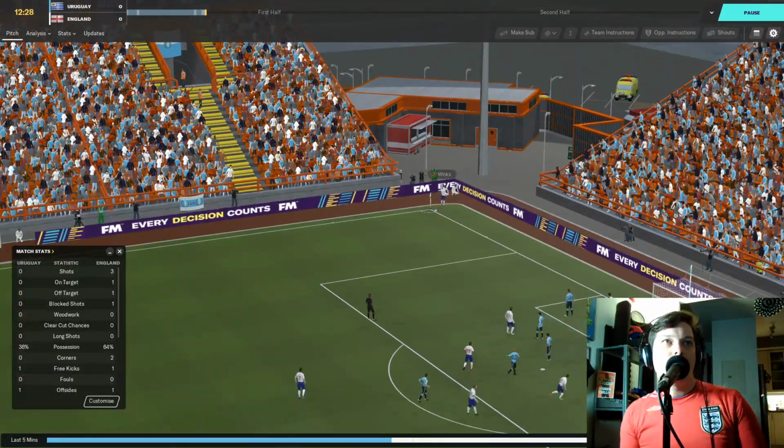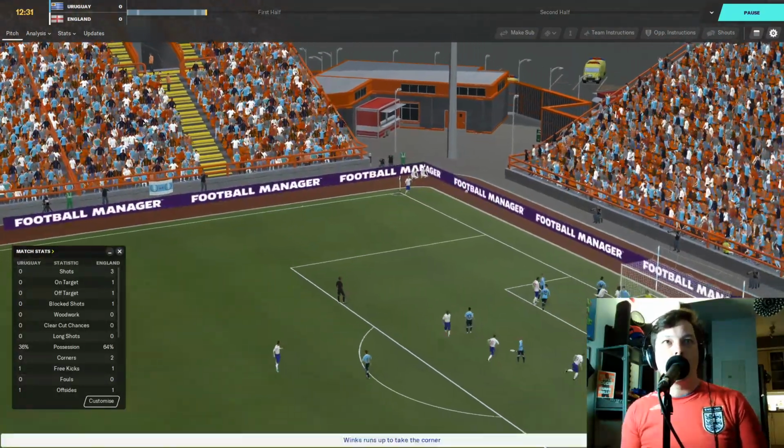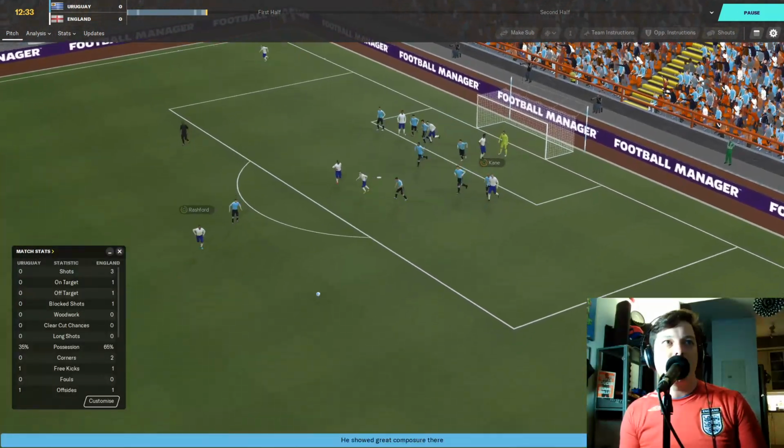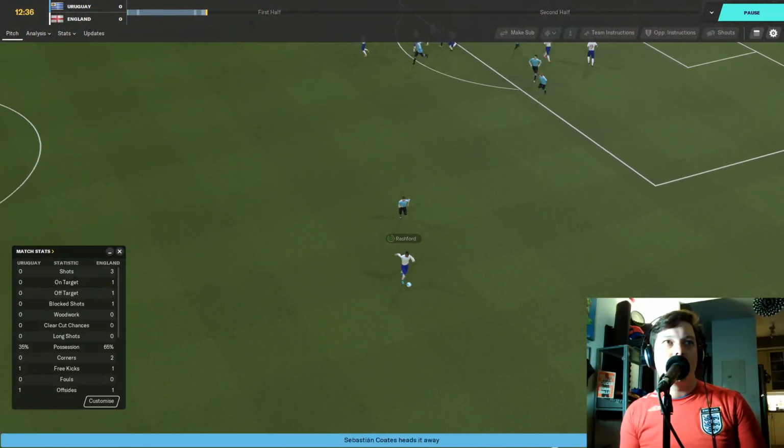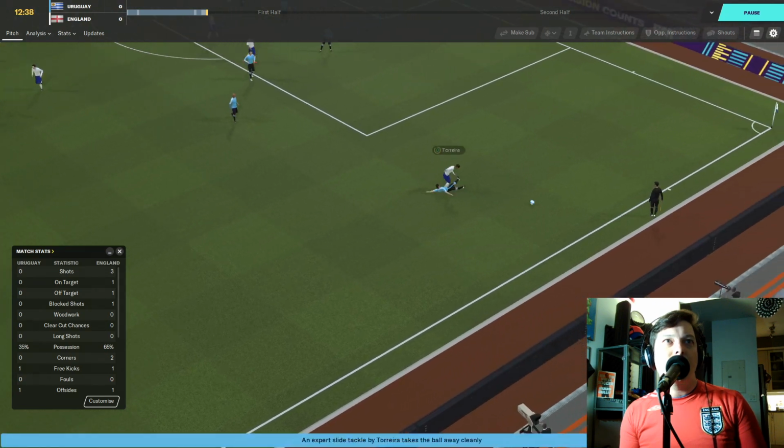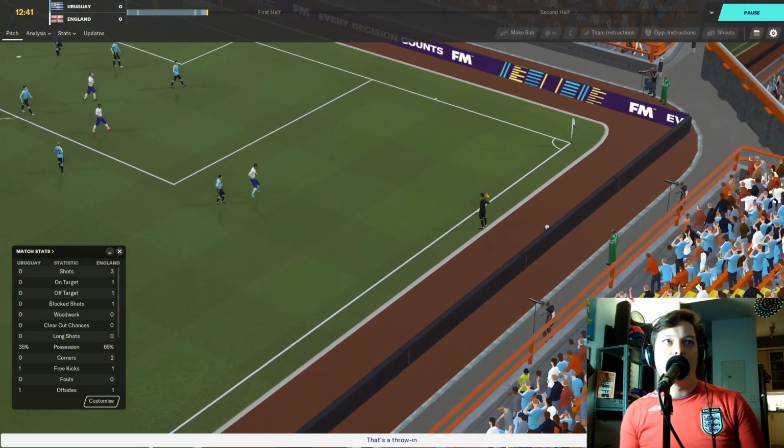On the corner. Who is it? Harry Winks on the corner. Whips it into the area. Harry Kane is there, but it's cleared by Uruguay. Marcus Rashford collects, and it's tackled out for a throw.